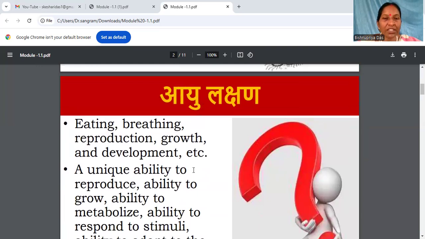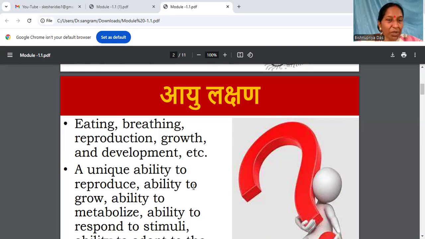This is introduced in our syllabus in terms of Ayu Lakshana. Because Ayu exists, the physical body, the emotional being, and the mental being are connected. The existence of Ayu is reflected through living characteristics like eating, breathing, reproduction, growth, development, respiration, multiplication of cells, the process of osmosis, and the different varieties of cell division like meiosis, which happen only because of the existence of Ayu.